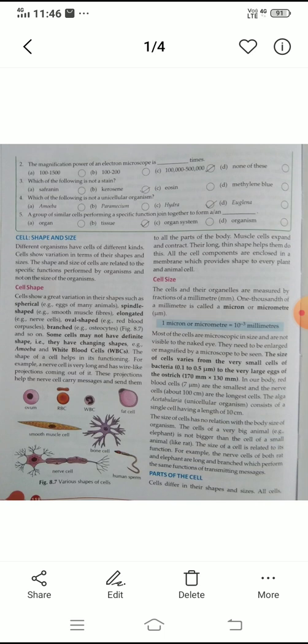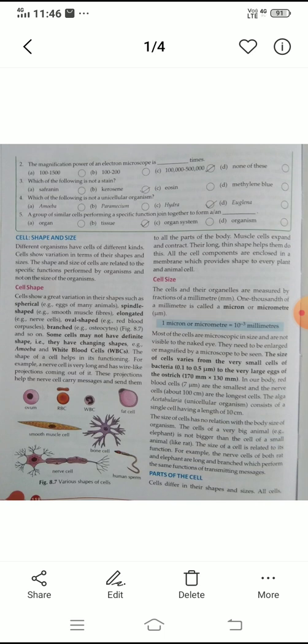The magnification power of an electron microscope, what is the power, means what is the strength of the electron microscope. It can enlarge the main substance to 1 lakh to 5 lakh times of the previous form. So option C is the right one.